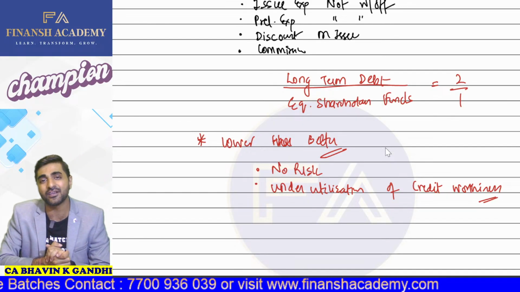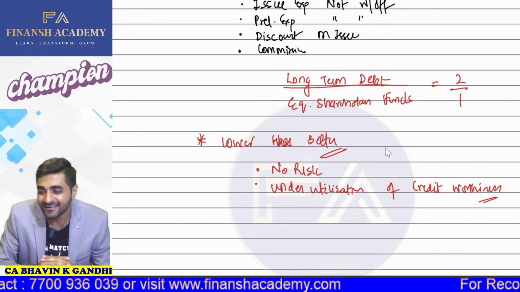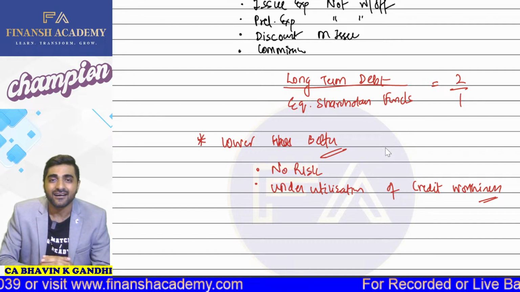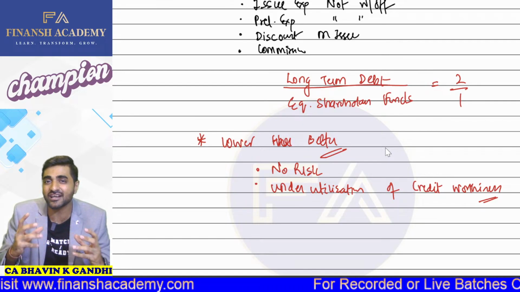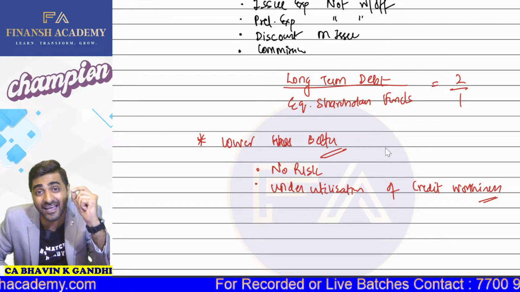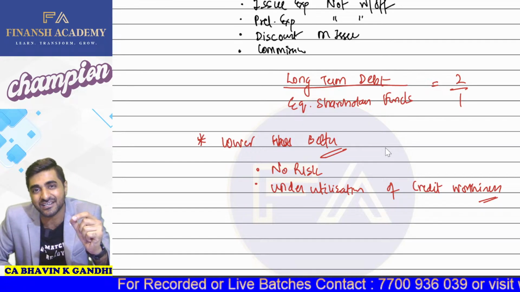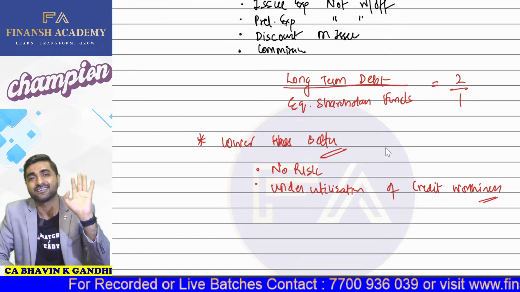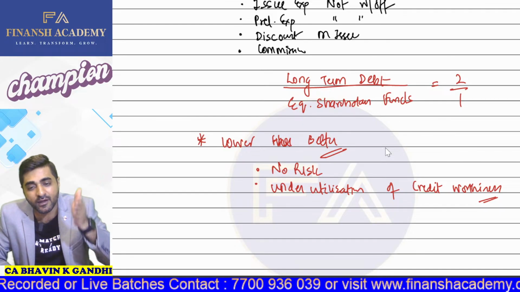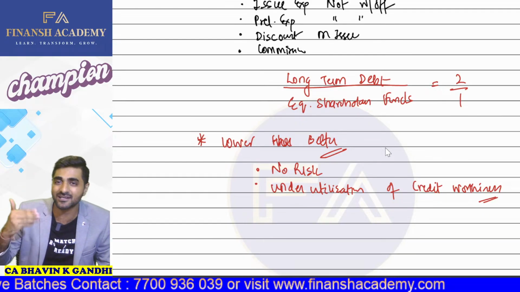So what I'm trying to explain you here is that whenever we have a favorable financial leverage, whenever we know that the returns which we are going to generate is higher than the cost of capital, then we can take debt in our capital structure to the maximum extent of 2 is to 1. And if bank is ready to offer you based on your credit worthiness, should we go for it? Come on, yes or no? Of course, yes, we should go for it. Are you guys trying to understand all these things?